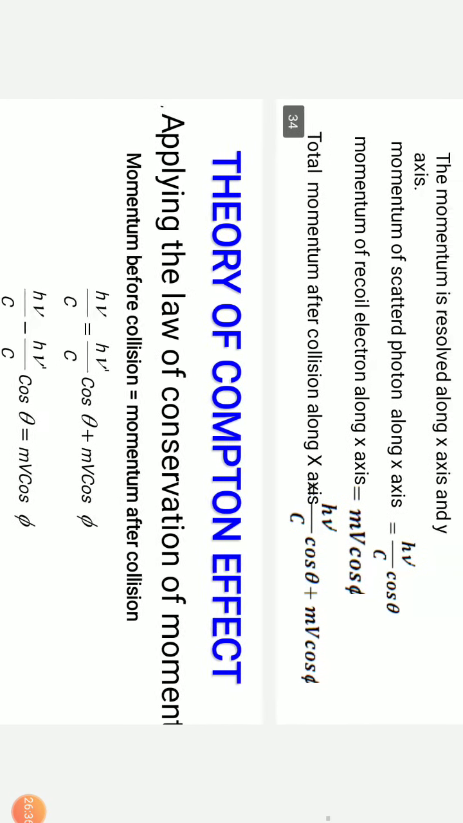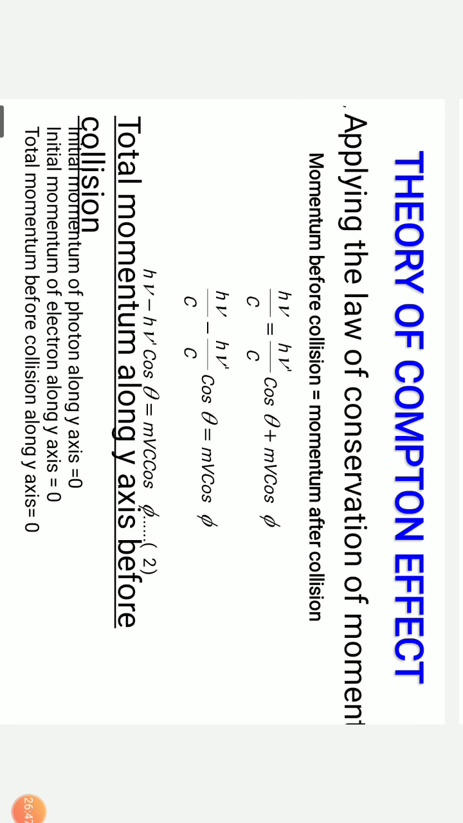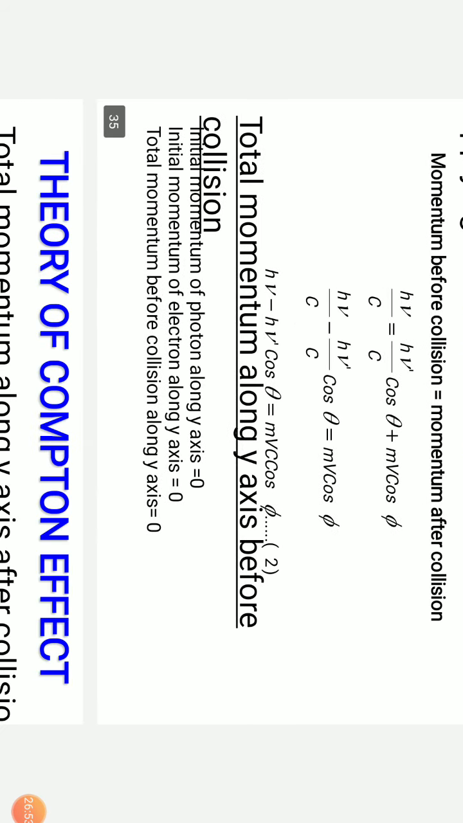So first let us add all the horizontal components. We get hν/c equals hν'/c cos θ plus mv cos φ. Bring all the h/c terms to one side: hν/c minus hν'/c cos θ equals mv cos φ. Let us take c in the denominator as common and send it to the right hand side. We get hν minus hν' cos θ equals mvc cos φ.